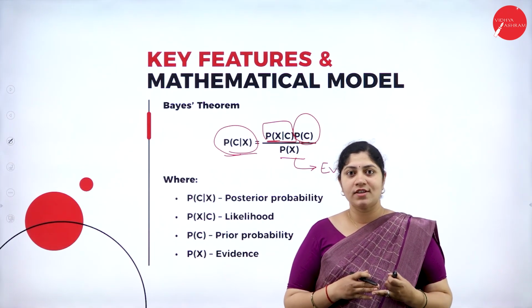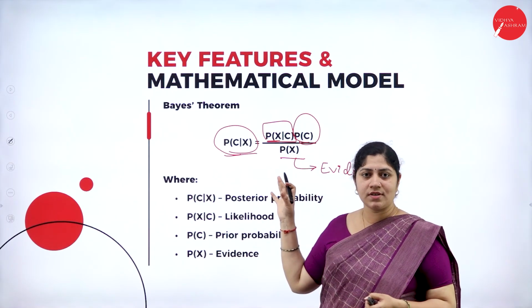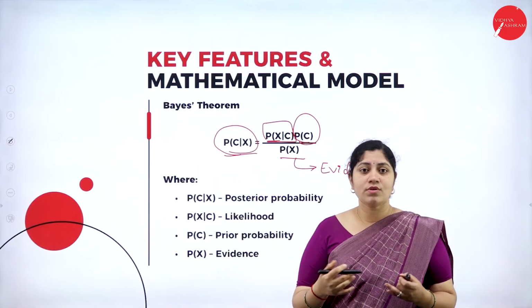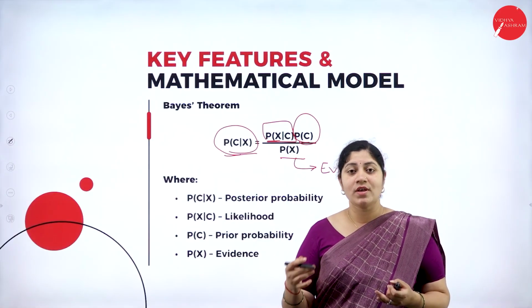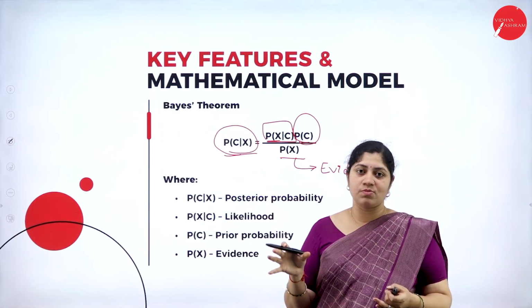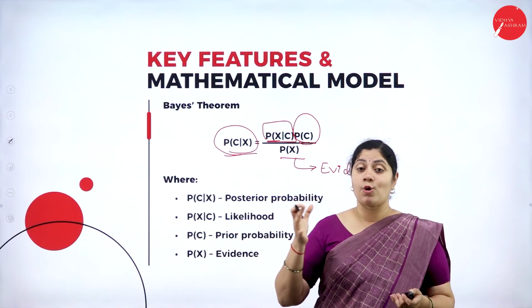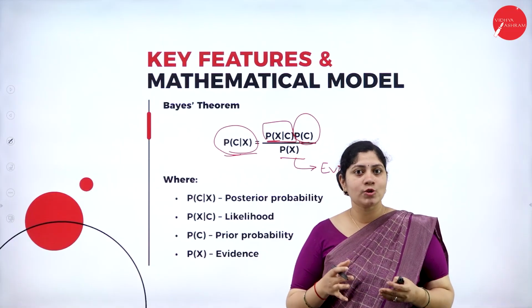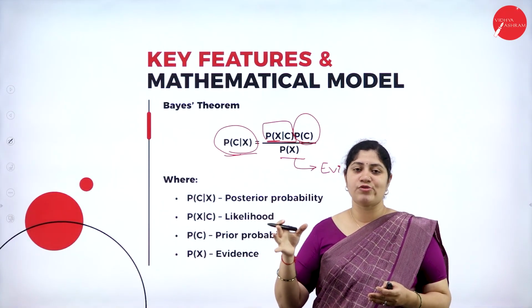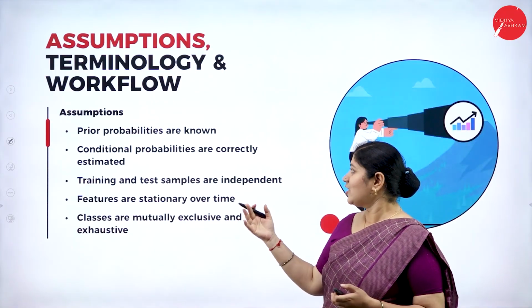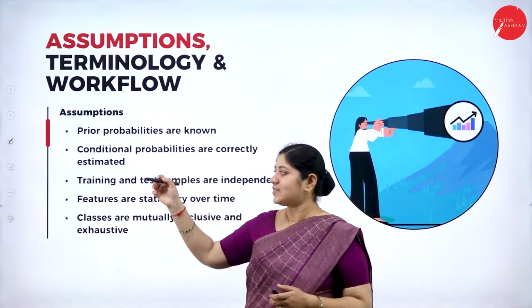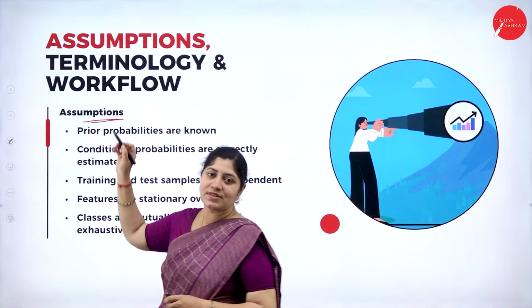Now, as we understood that this is a basic representation, in order to go forward with Bayes classification, there are some assumptions that we need to take care of. So let's see what those assumptions are, and along with the assumptions, let's also understand different terminologies as well as the workflow. Yes, over here, let's start with the various assumptions.